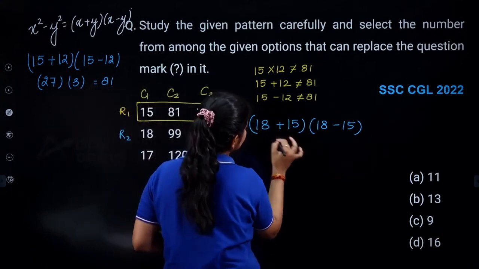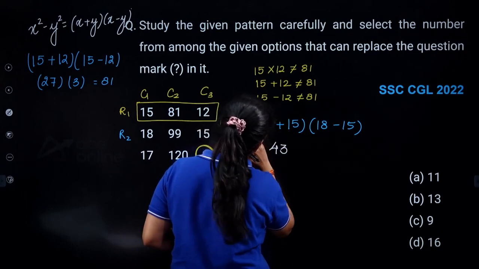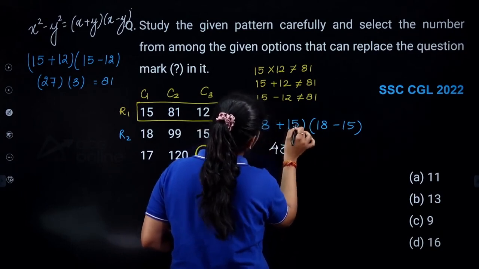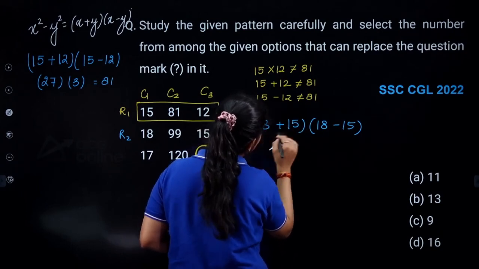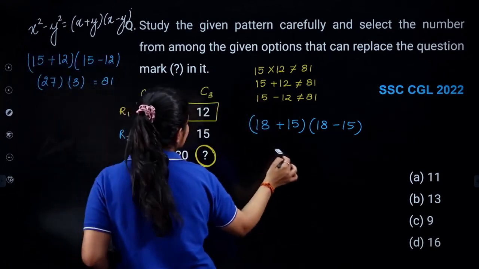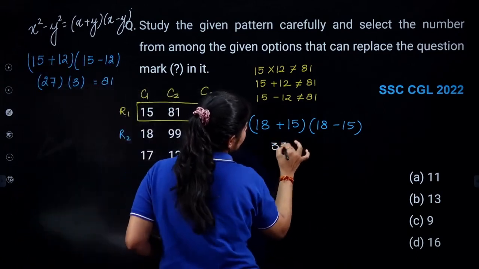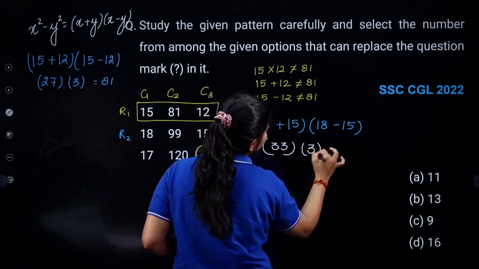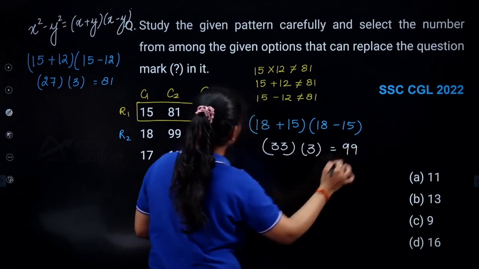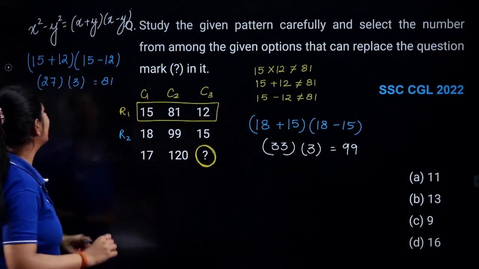We are getting 43, or what we are getting over here? 8 plus 5, that is 13. So basically we are getting 33. We are getting 33. 33 into 3. Here we are getting 99, which is given over here, right? Now what we need to do? We need to identify this one.